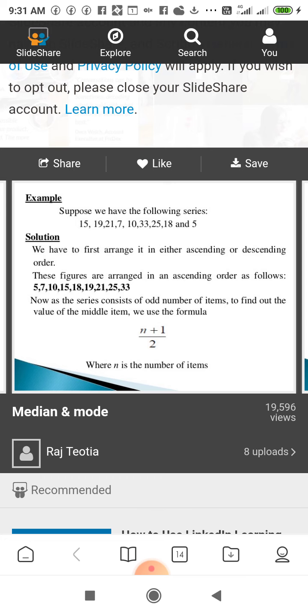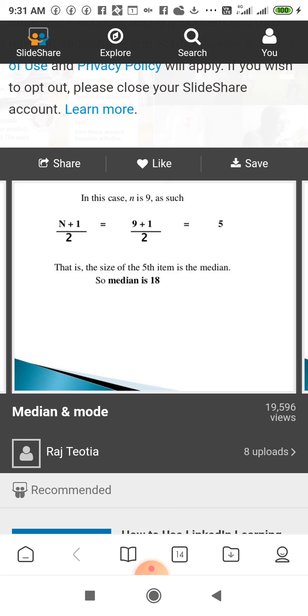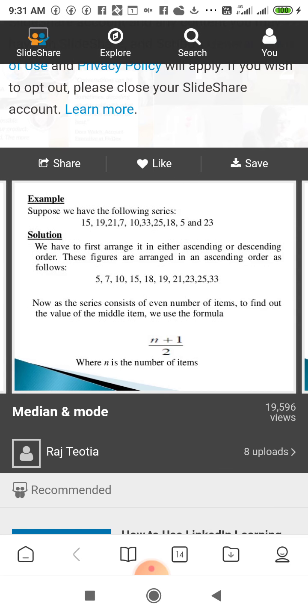It means n is equal to 9, plus 1, n plus 1 is equal to 10, divided by 2 is equal to 5. 5 is not the median, it is the fifth data. Now we look in the ascending order, and the data at the fifth position will be the median. Here (9 plus 1) upon 2 is equal to fifth, so the fifth item is 18. So 18 is the median, not 5. The fifth data is the median.